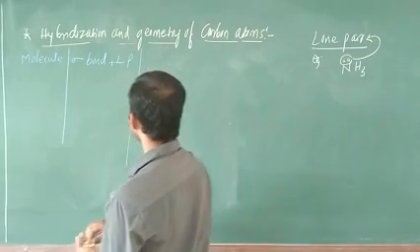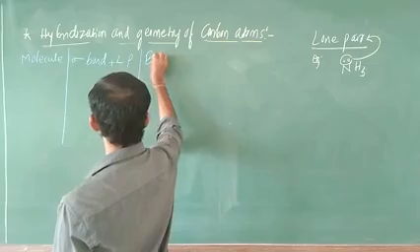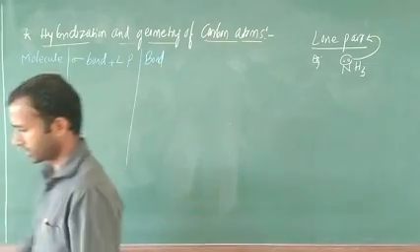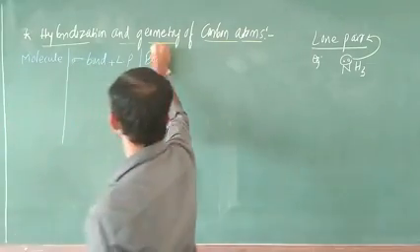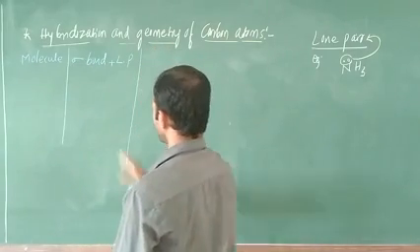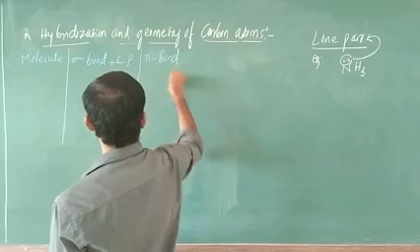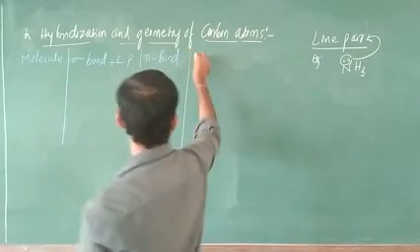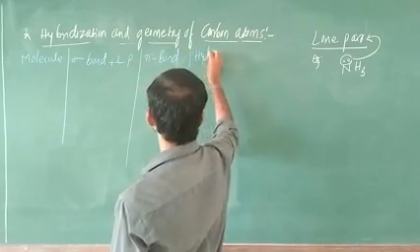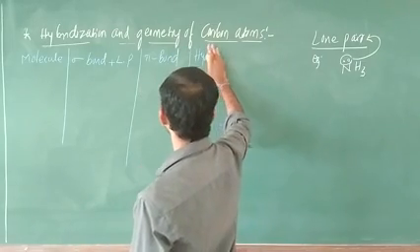Next you have to take pi bonds also. Sigma bond is completed, no? Next you have to take pi bond. The next column is hybridization.